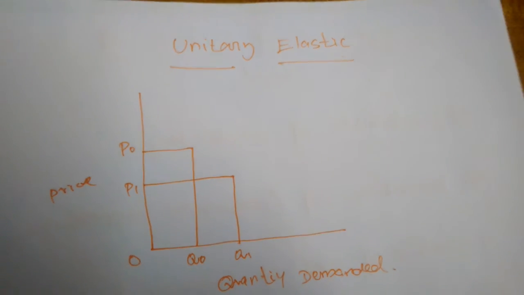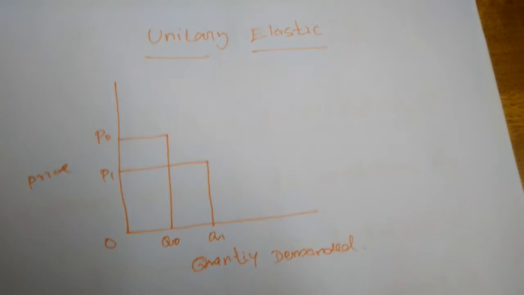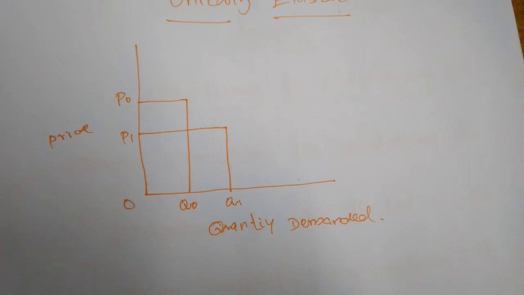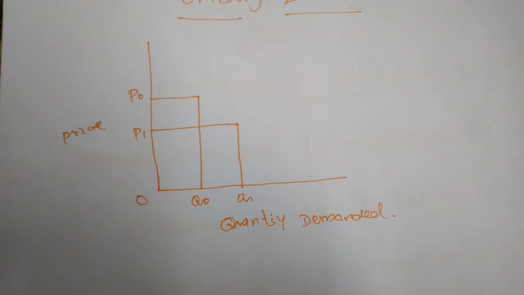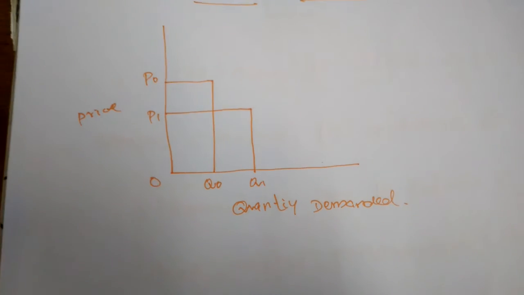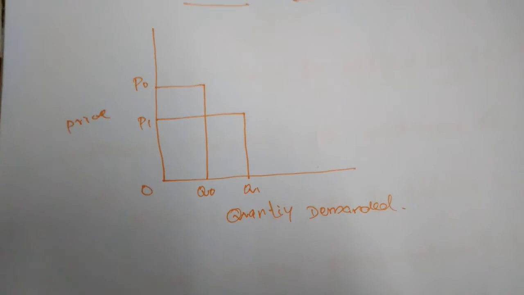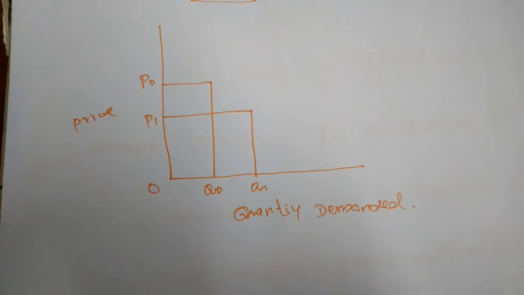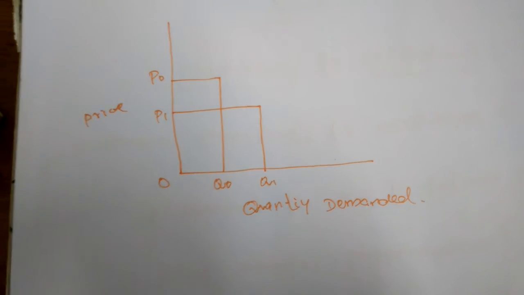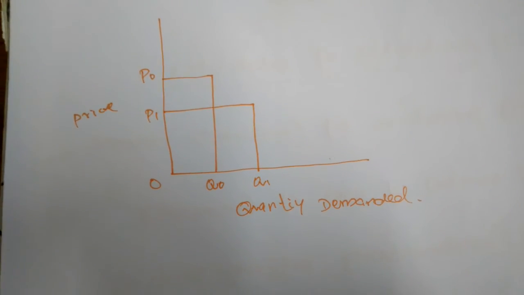Next, unitary elastic. Unitary elastic means the demand changes equally. The demand is unitary elastic when a proportionate change in the price of a product results in the same proportionate change in the quantity demanded.